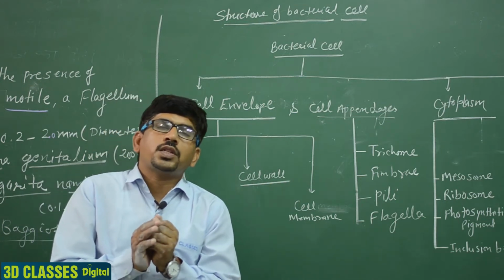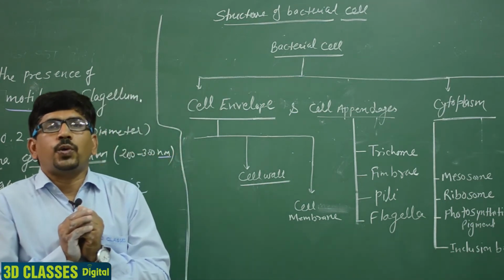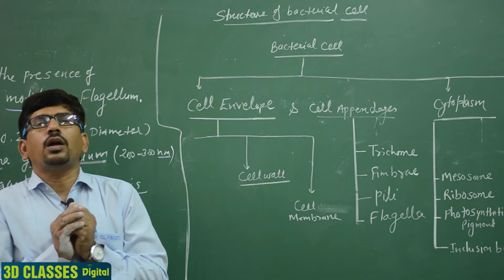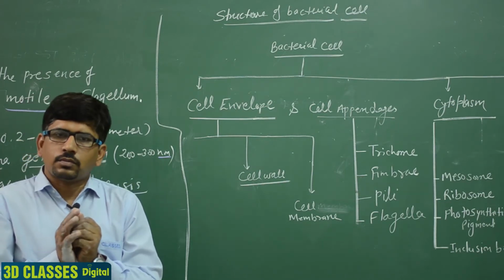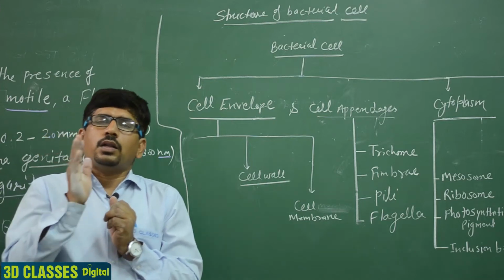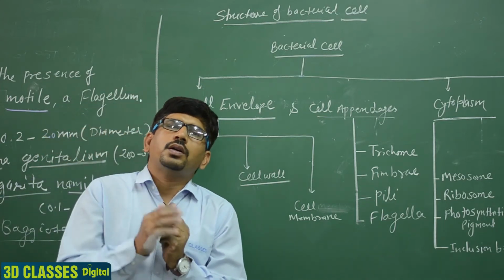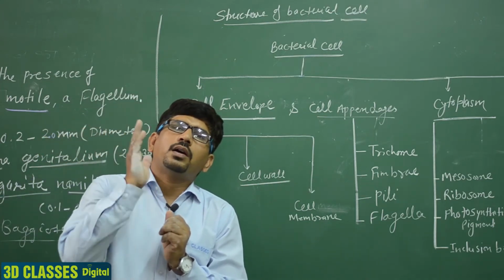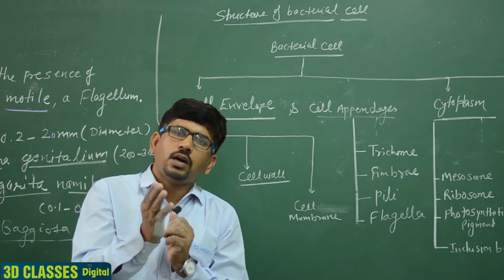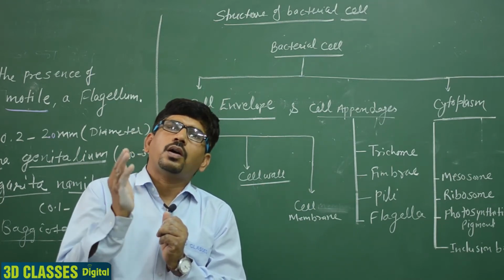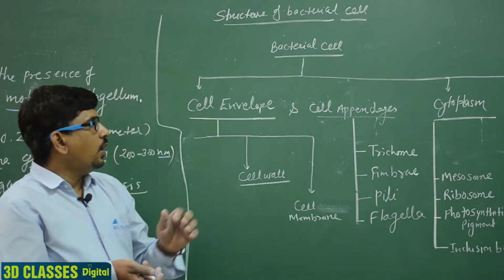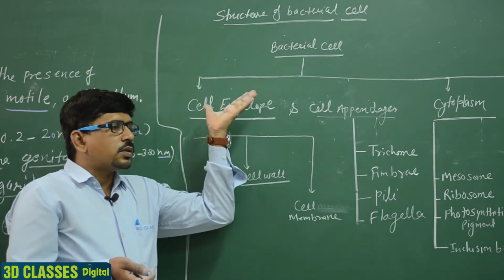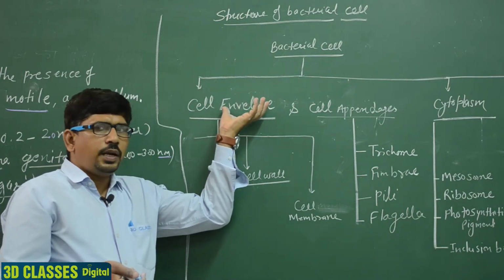This cell wall is made up of mucopeptide, or peptidoglycan, and it is murein. Clear? So the cell wall is present.